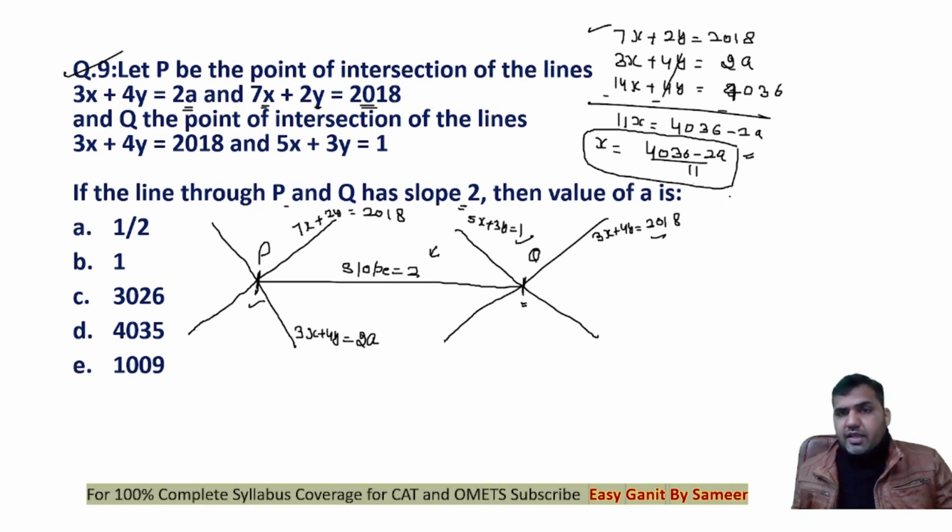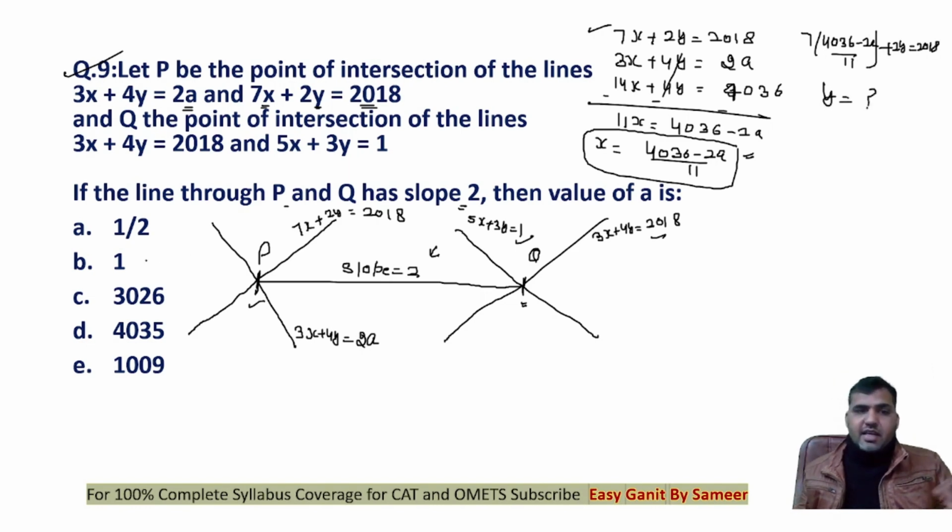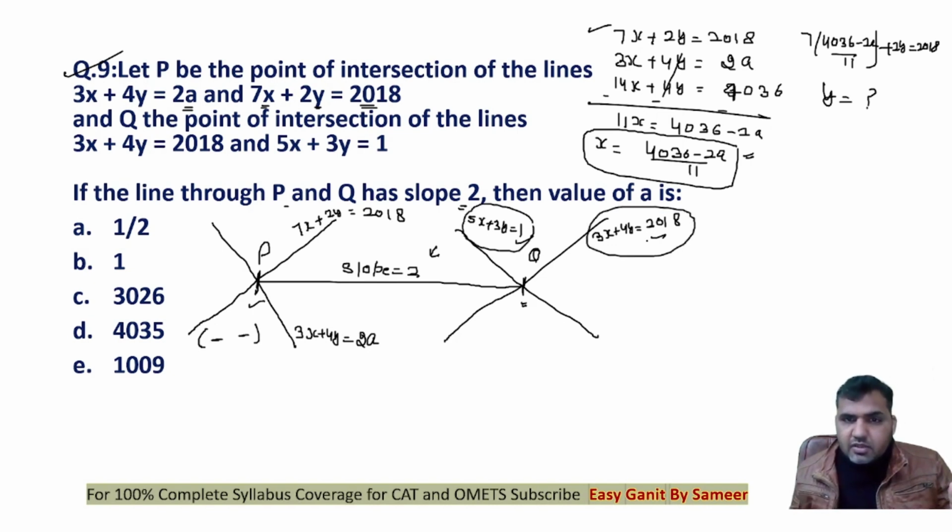So just put it here again, 7 times 4036 minus 2a upon 11 plus 2y is equal to 2018, right? So guys, you need to find out the value of y here. I'll just give you the idea, guys. This is a complex calculation and there is no other way to reduce this calculation part. So simply find the coordinates of P. And we also know these two lines can also give me the coordinates of Q, right?